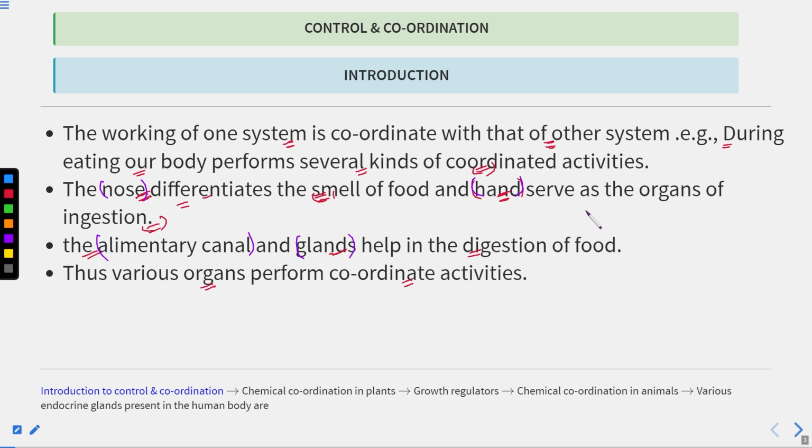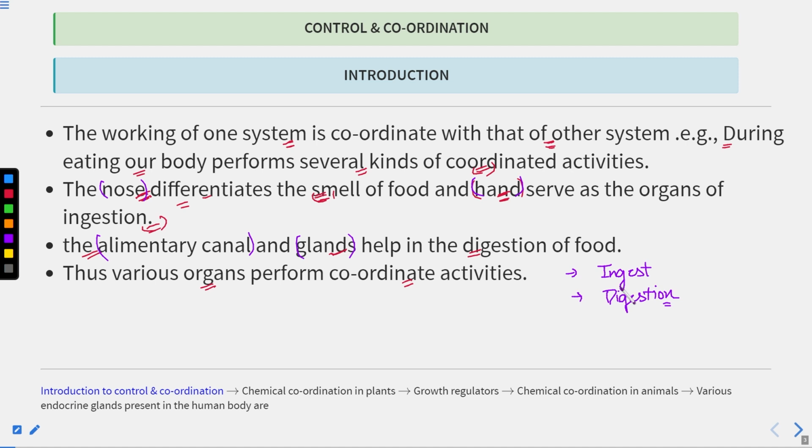So first you will ingest the food. What is ingestion? Ingestion is the taking in of the food through the mouth, and the organ used here is the hand. So first is the ingestion, then after ingestion you have to digest this food. So next is the digestion.